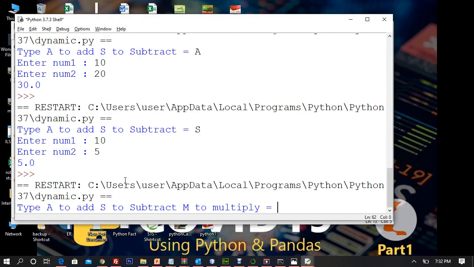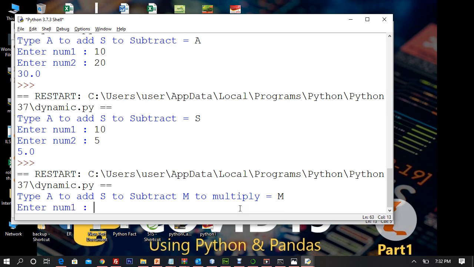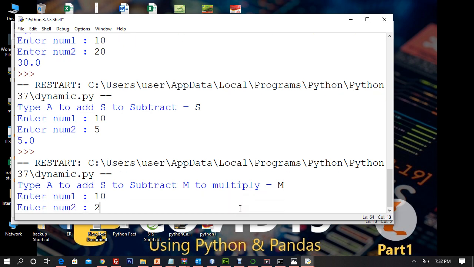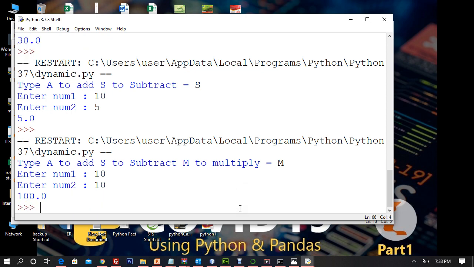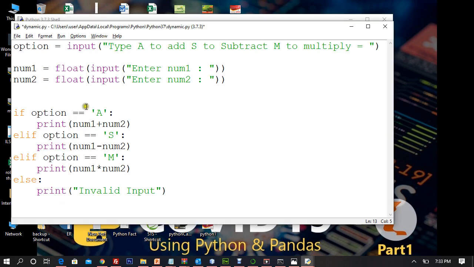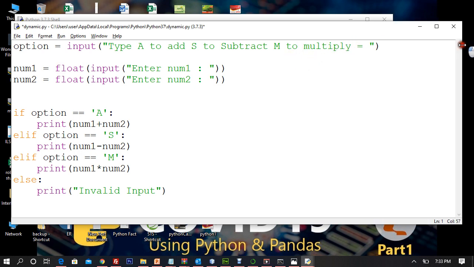Okay, let us try now. A to add, S to subtract, M to multiply. Now I'll hit M, enter number 1, that is 10, and number 2 is equal to 10. Let's say 10 into 10, 100. So I'm getting 100. Why am I getting dot 0? Because we are converting it to float, right? M to multiply.